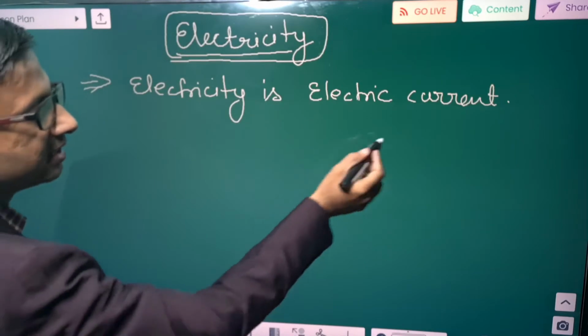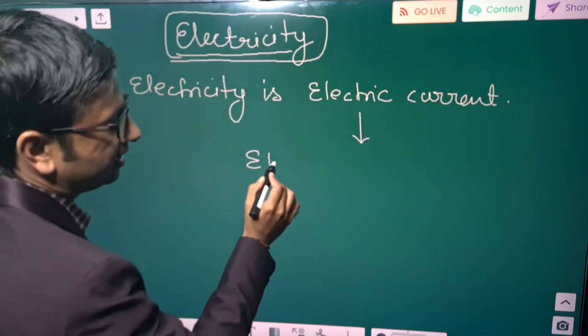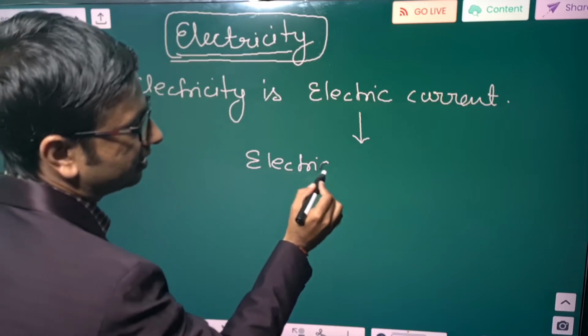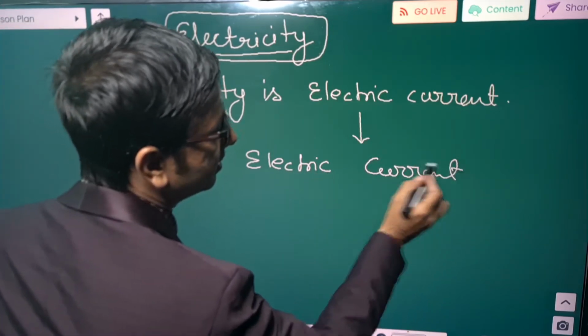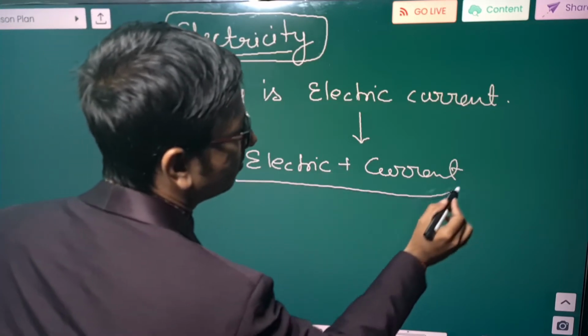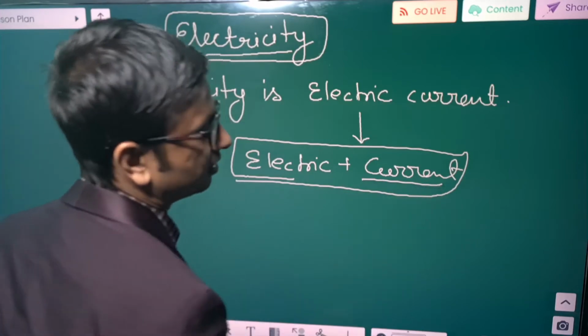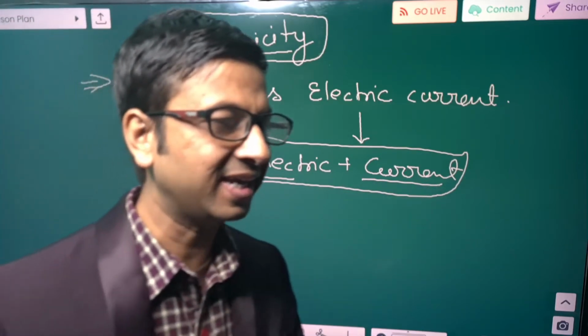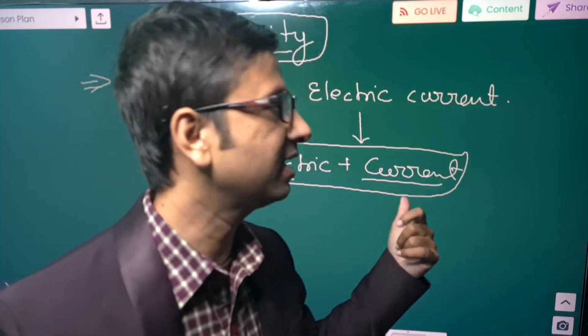Electric current is made up of two words, electric and current. So in order to understand electricity, we will have to understand electric and current.